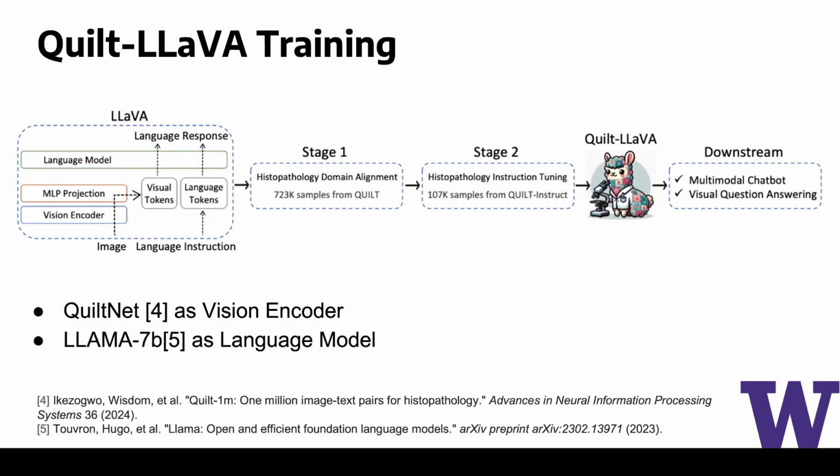Then we move on to training Quilt-LLaVA, which consists of two main elements, QuiltNet as image encoder and Llama 7 billion as large language model. We follow the same procedure as LLaVA in training, which follows two steps. In stage 1, we train an MLP layer to align the image and language modalities using the Quilt image language dataset. And in stage 2, we use Quilt-Instruct to fine-tune the LLM alongside the MLP layer while keeping the vision encoder frozen.